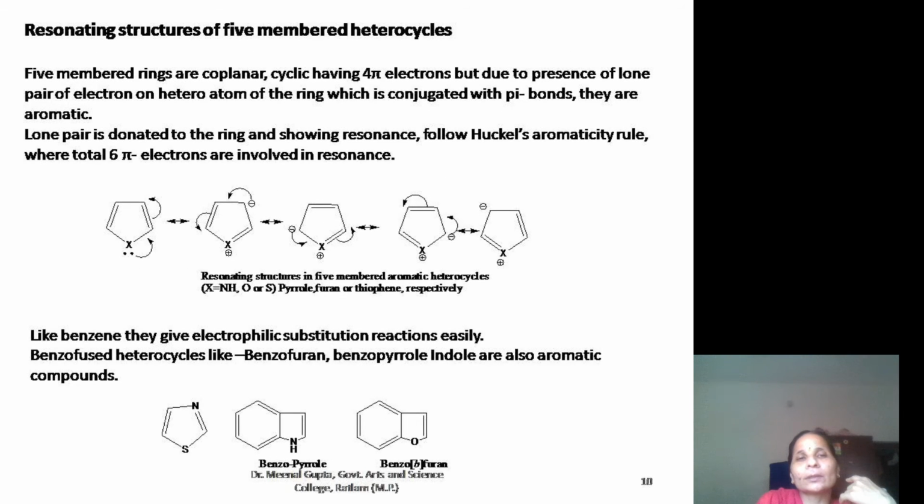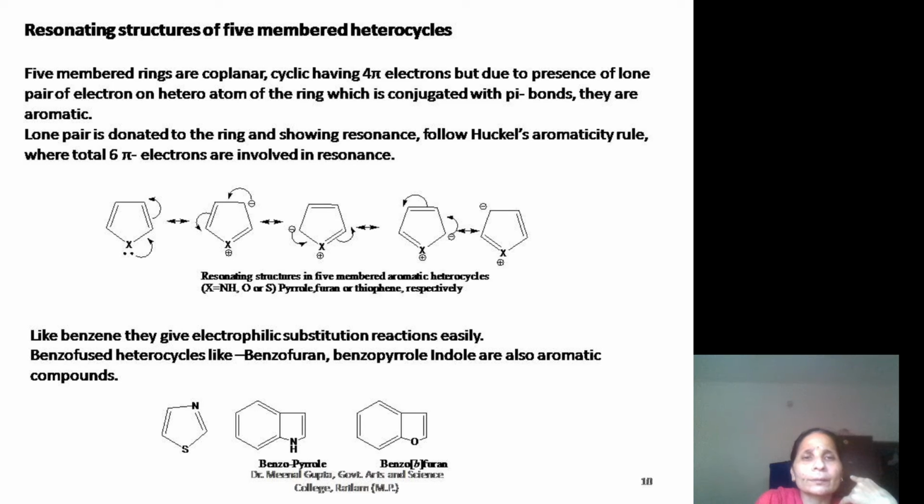And this 5-membered heterocyclic ring is a non-benzenoid aromatic compound. X is a heteroatom. X may be nitrogen, sulfur or oxygen, depending on the compound: pyrrole, thiophene or furan.